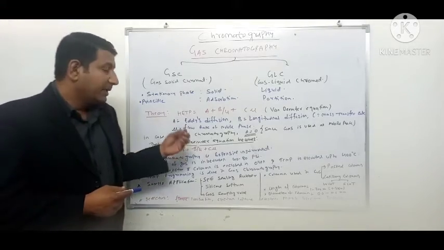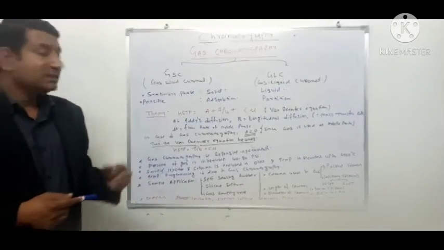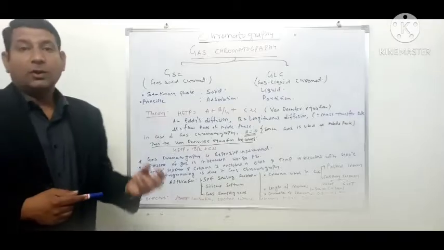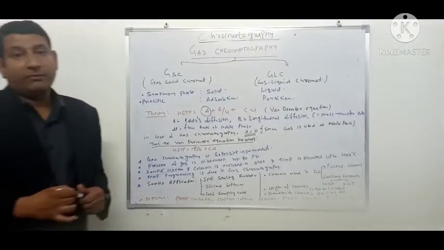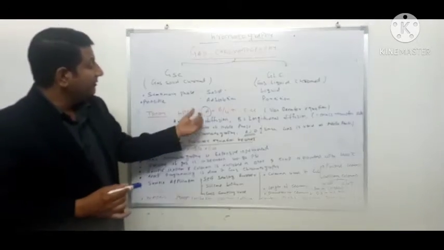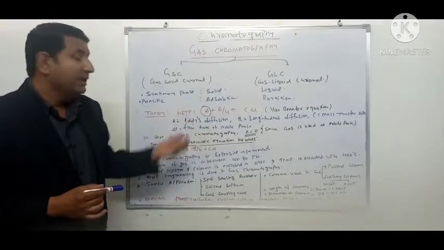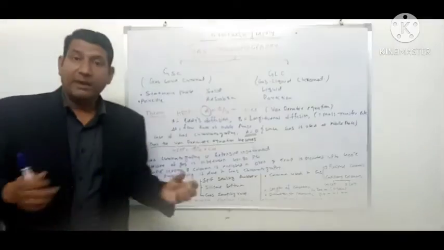In gas chromatography in particular, since gas follows the shortest path, the value of A becomes 0, because the mobile phase is gas.